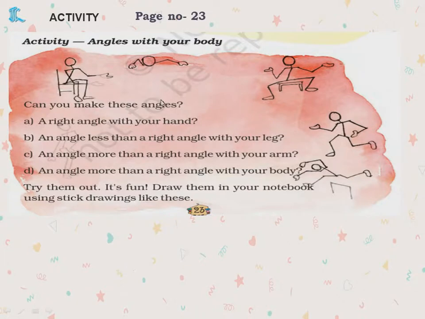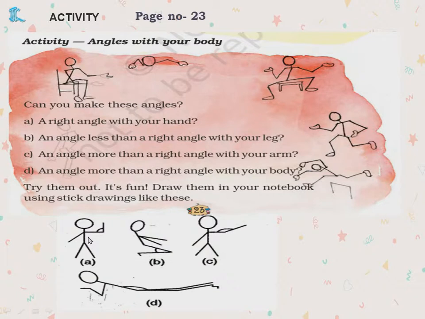Now one more activity is with your body parts. Angles you have to make with your body, page number 23. So this is the example which I have given. You can try on your own this also. A right angle with your hand, see, with the hand right angle. Next, less than right angle with your leg, see, that is acute angle with the leg. More than right angle with your arm, see, this is arms, more than right angle with the arms. Similarly, more than right angle with your body. If you sleep, then with the body you can make more than right angle.